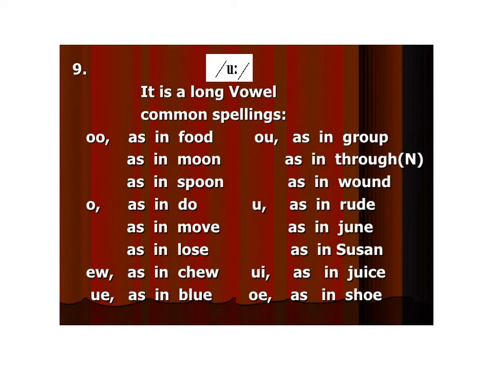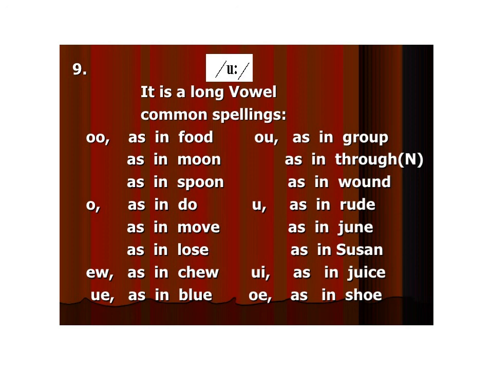Next comes the long vowel, with two dots, as in food, moon, spoon, do, move, lose, chew, blue, group, through, wound, root, June, Susan, juice, shoe.